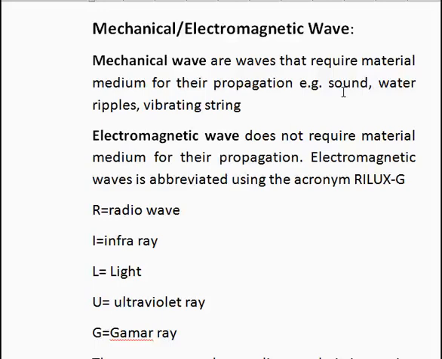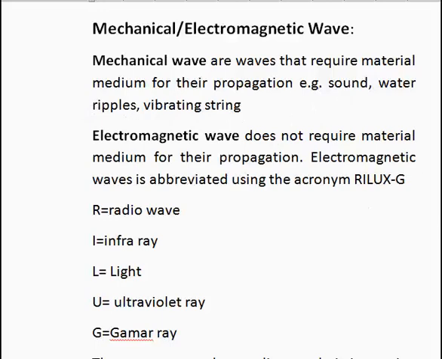Without those air particles transferring the sound to your ear, you will not be able to hear the sound. Another example is a vibrating string. When a string is set into vibration, of course it will produce a tone, which is also sound. So mechanical waves require a material medium for their propagation.